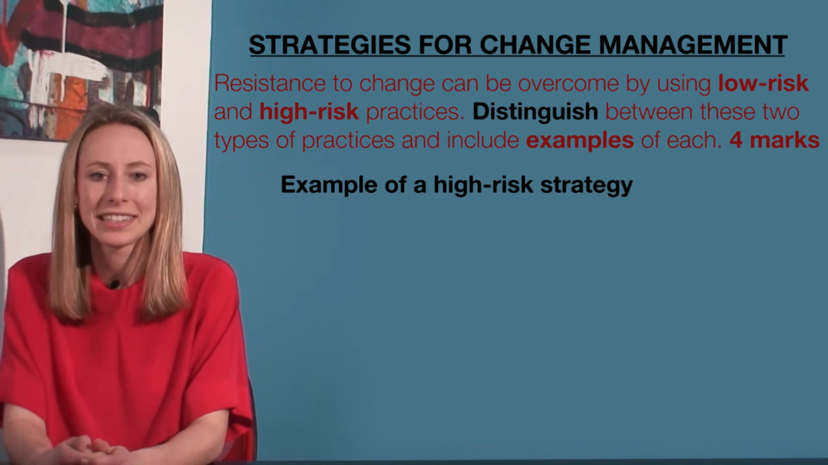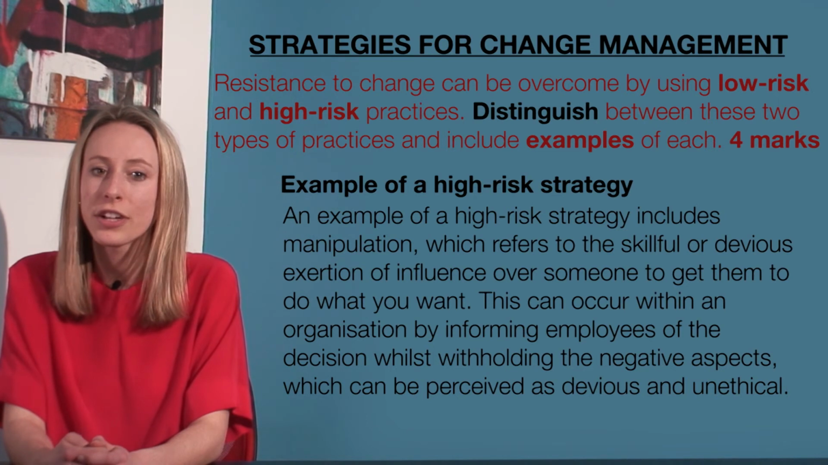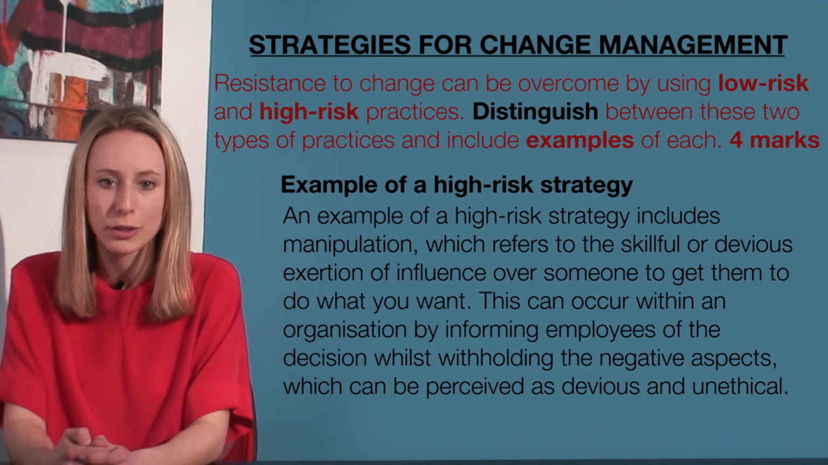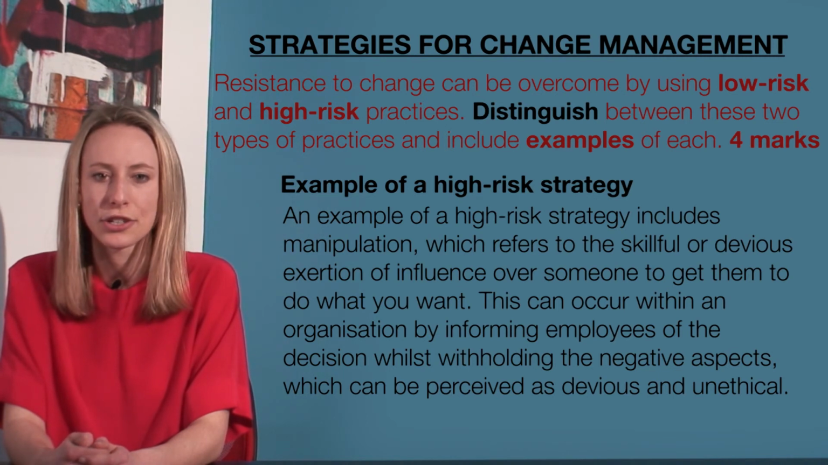This could be done by stating, an example of a high-risk strategy includes manipulation, which refers to the skillful or devious exertion of influence over someone to get them to do what you want. This can occur within an organisation by informing employees of the decision whilst withholding the negative aspects, which can be perceived as devious and unethical.